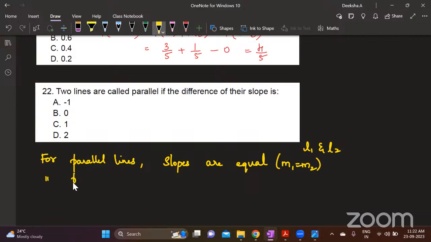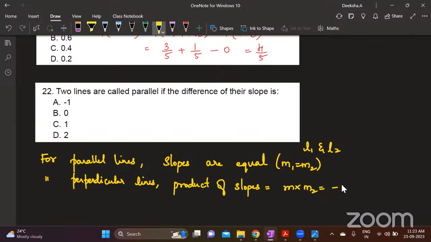For perpendicular lines, if two lines are perpendicular, what are perpendicular lines? Angle between them is 90 degrees, right? So product of slopes is -1. Product of slopes is equal to m1 into m2, and that is equal to -1. Or you can say the slope of one line is the negative reciprocal of the slope of the other line. So these are the 2 points you have to make a note.